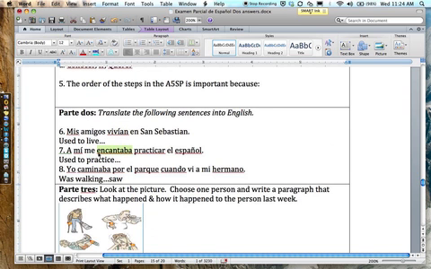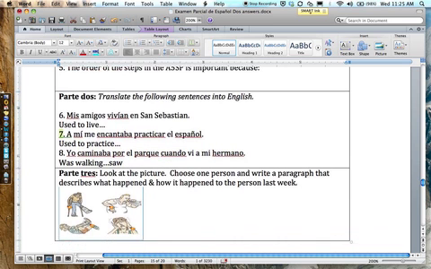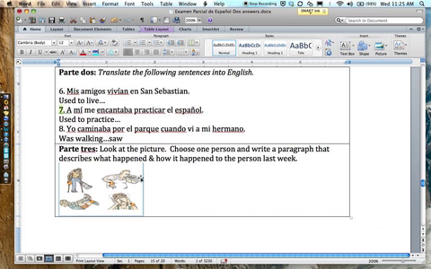Used to practice, would practice. Or used to love practicing, would love practicing. Was walking, saw. Almost the exact same questions. I think the number 7 one is a little bit different. And then, of course, again in here, I was simply looking for you to show me that you can use preterite and imperfect.